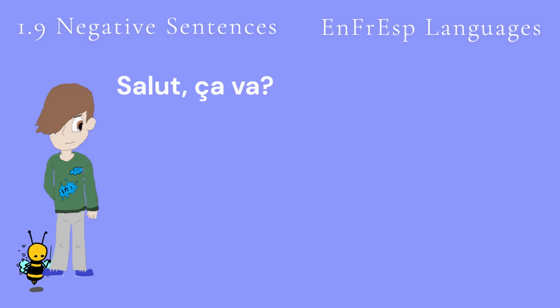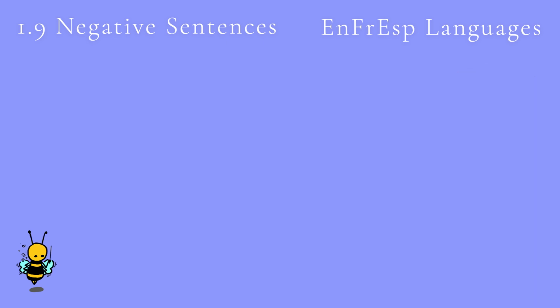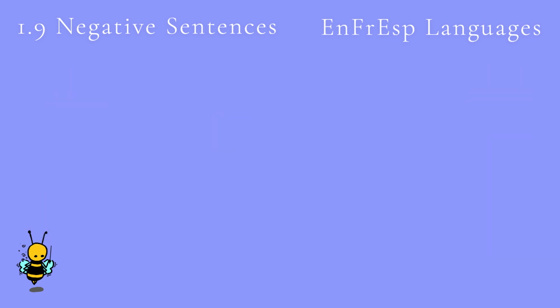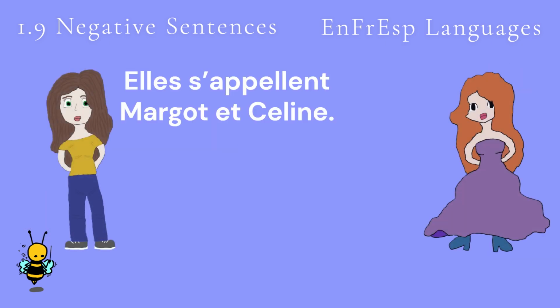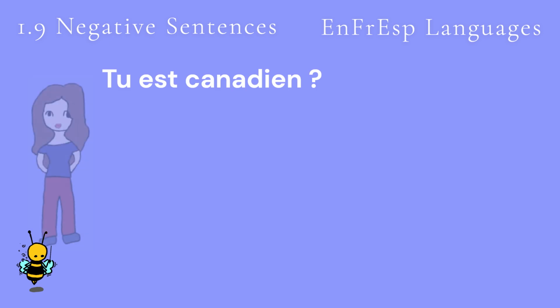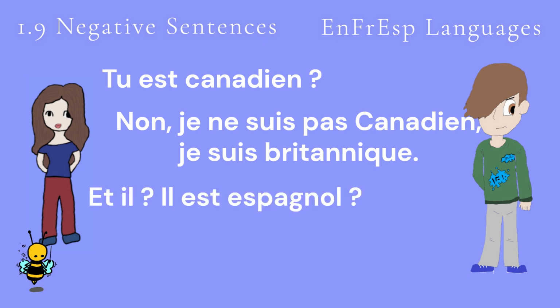Salut, ça va? Oui, ça va bien. Et toi, ça va? Non, ça ne va pas. Vous parlez français? Non, je ne parle pas français. Je parle anglais. Elle s'appelle Margot et Céline. Non, elles ne s'appellent pas Margot et Céline, elles s'appellent Marie et Céleste. Tu es canadien? Non, je ne suis pas canadien, je suis britannique. Et il? Il est espagnol? Non, il est italien.